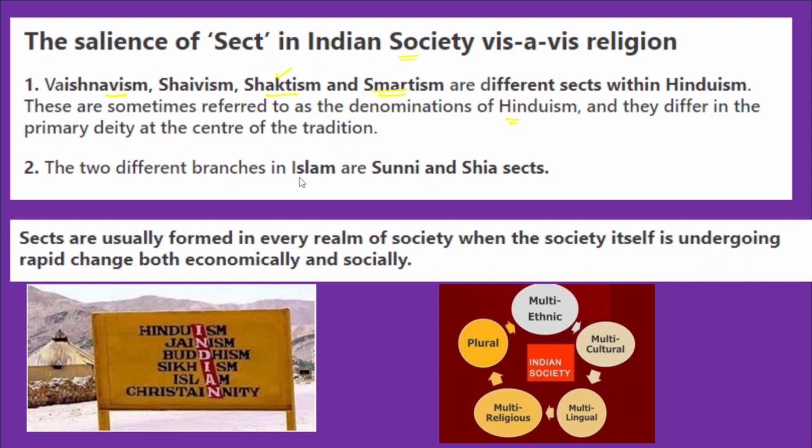Secondly, we need to talk about Islam. Within Islam also there are different sects, the Sunni sect and also the Shia sect. So Islam has been divided into two groups of people, one who belong to the Sunni sect and the other who belong to the Shia sect. Now in Iran we can find Shia sect Muslims. However, in the Middle East, like Saudi Arabia and UAE, we can find the Sunni sect of Muslims.